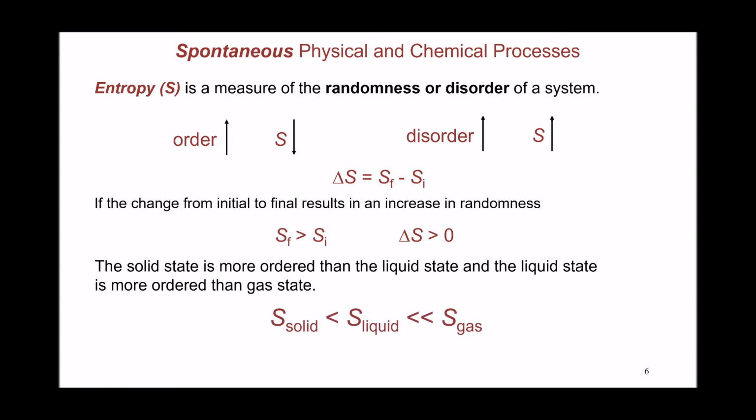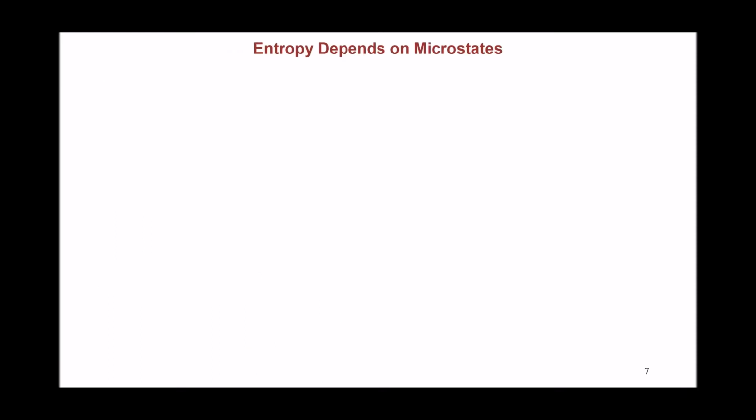So as you move from solid to liquid to gas, you're increasing the randomness in the system, or increasing the entropy in the system, which means a phase transition from the solid state to the liquid state, for example, is a positive change in entropy.